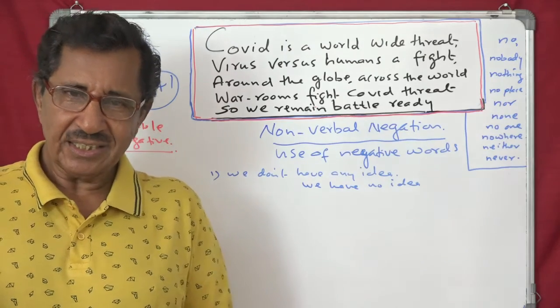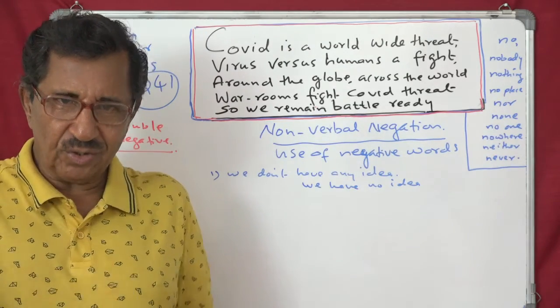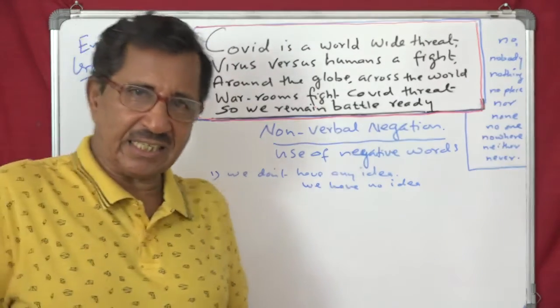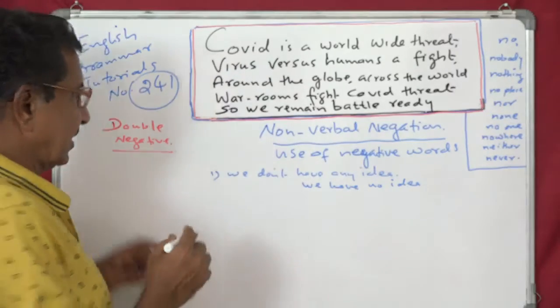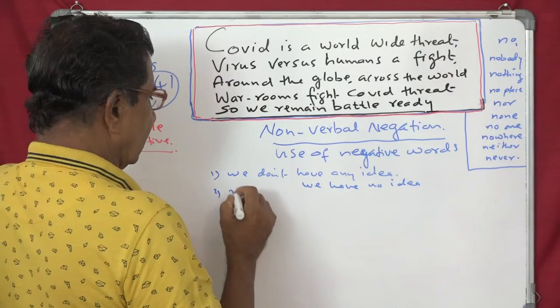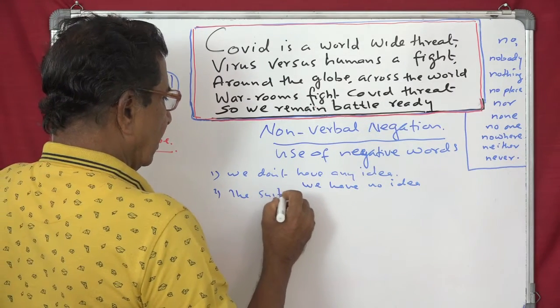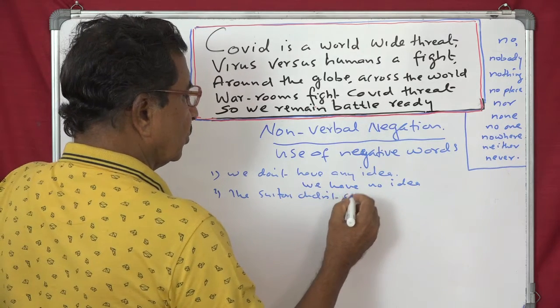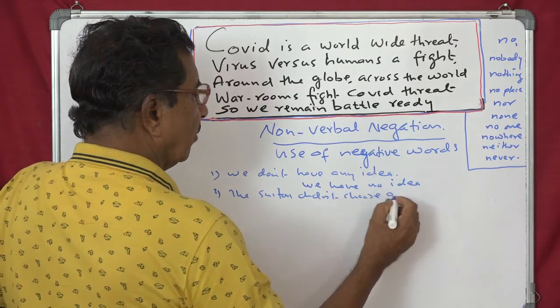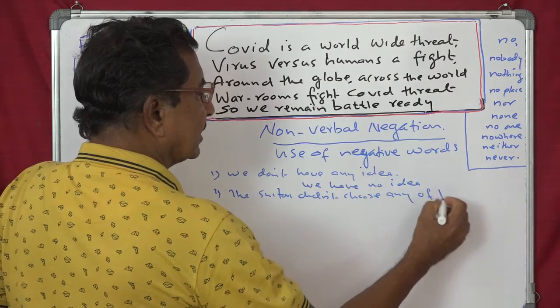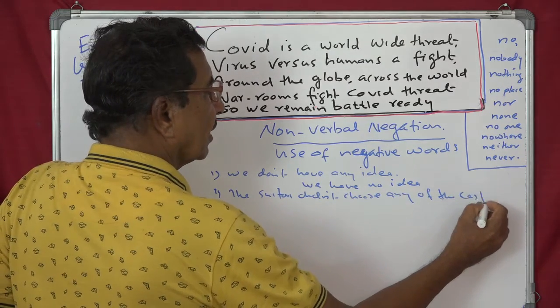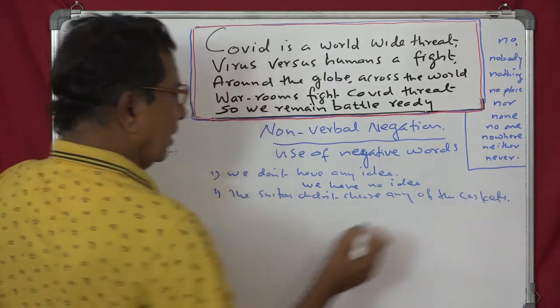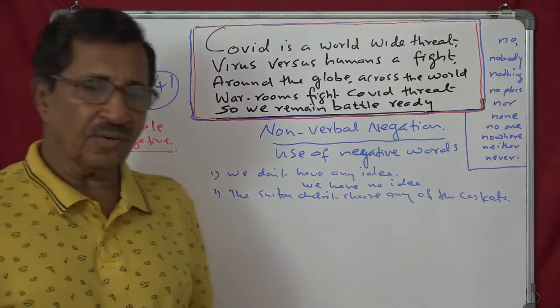The suitors did not choose any of the caskets. Merchant of Venice. Second one. The suitors didn't choose any of the caskets. Now you can change it to non-verbal. How will you do that?